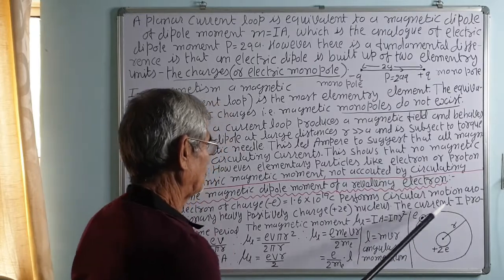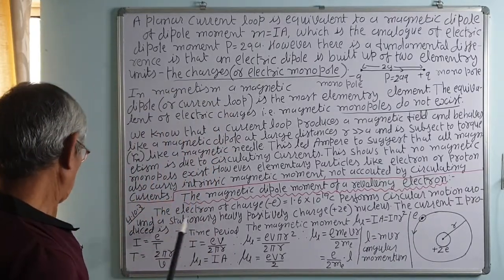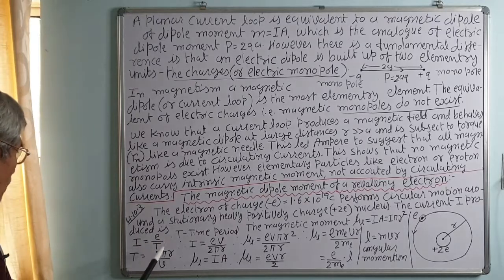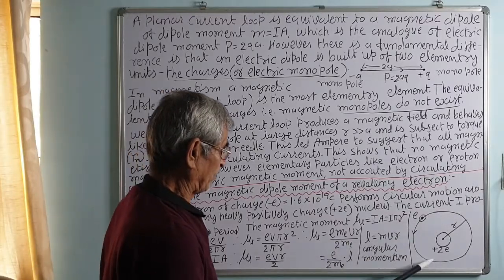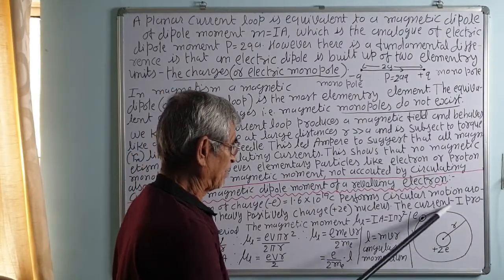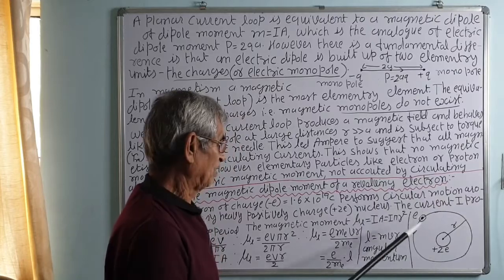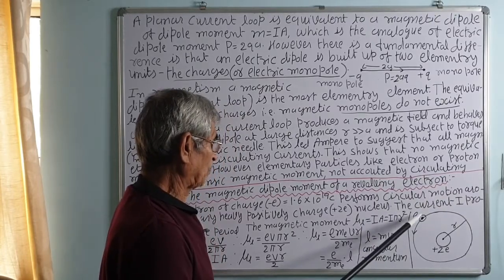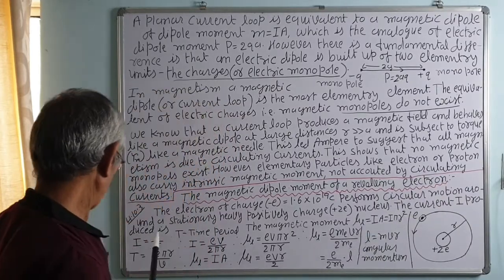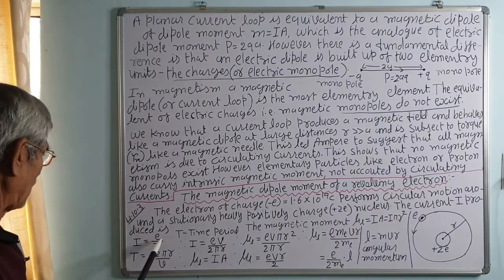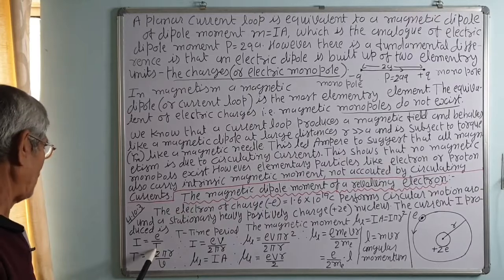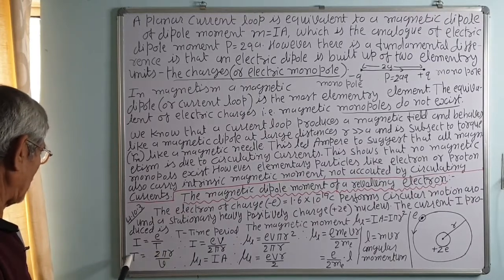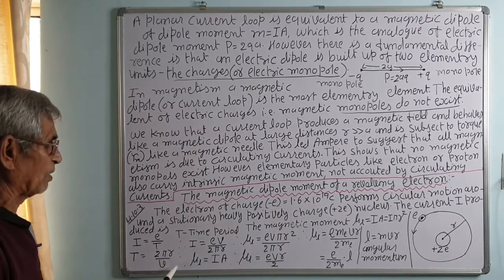The current I produced due to this electron's revolution is I equal to e upon T. If the electron takes a time T, that is the time period, the time taken for one revolution, the current produced is equal to charge upon time. The charge flowing in one revolution, in the time period T, and T is equal to 2 pi r upon v.